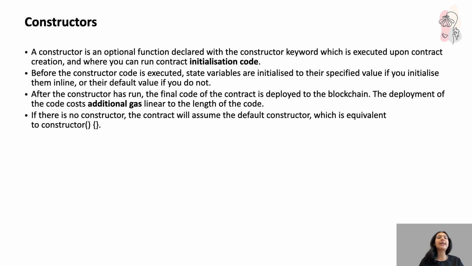After the constructor has run, the final code of the contract is deployed to the blockchain. The deployment of the code costs additional gas. Now, what is gas? Gas is just the fuel that you need to expend as per what your code is. The amount of gas you're going to use is always linear to the length of the code.